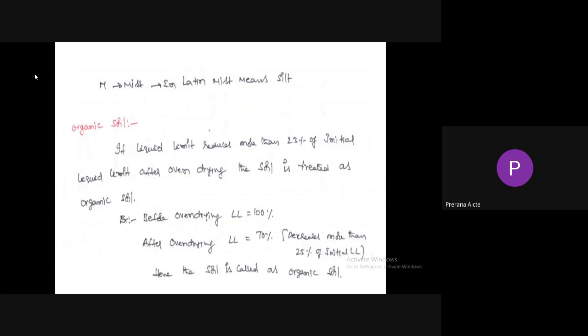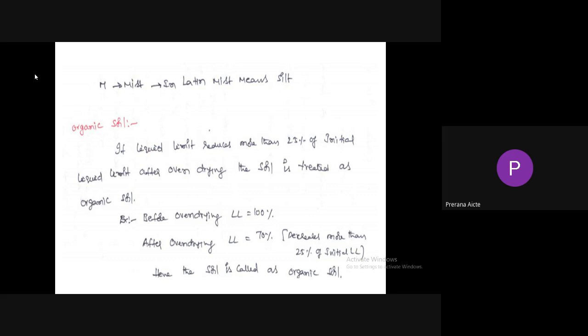So M is called mixed in Latin. Mixed means silt. In order to differentiate whether it is a silt or organic soil, we need to check the liquid limit before oven drying and after oven drying. If liquid limit reduces by more than 25% of the initial liquid limit after oven drying, the soil is treated as organic soil. So before oven drying, we need to find out the liquid limit.